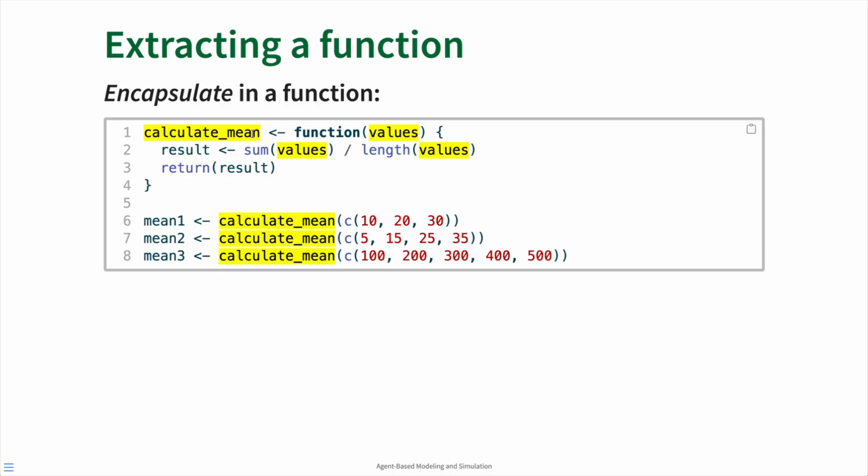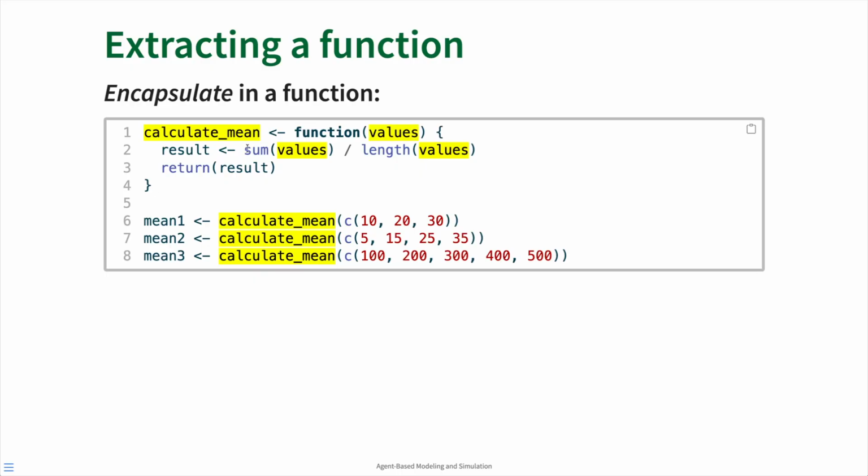We're going to give it the name calculate mean, which describes what it does. We use the function keyword to indicate that we're assigning a function to that name. And then we're going to indicate that we have one input argument, which we're going to use the placeholder name values for.